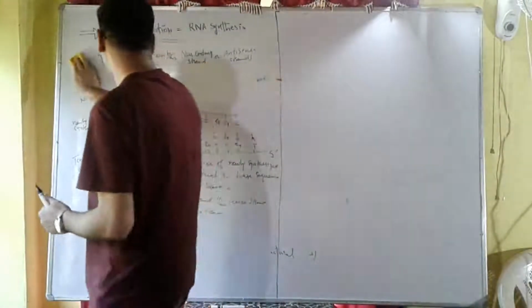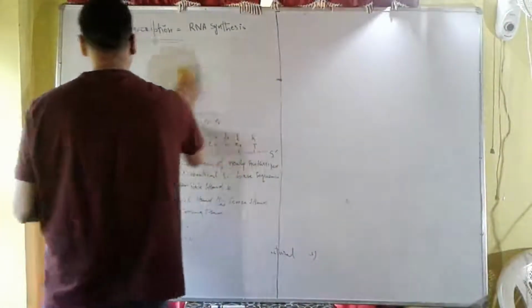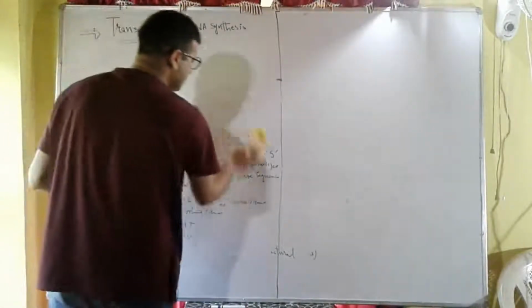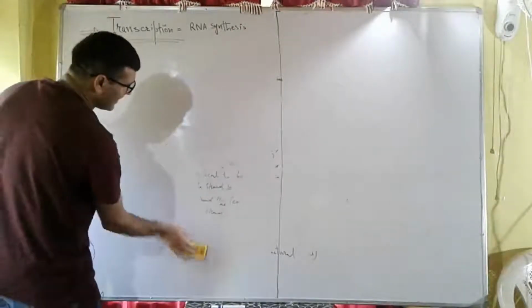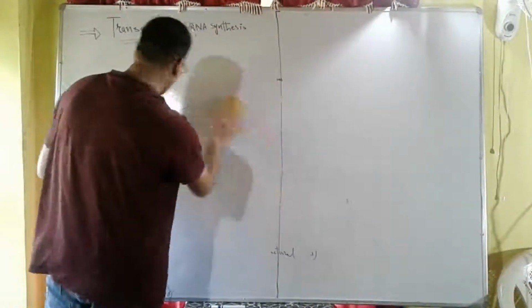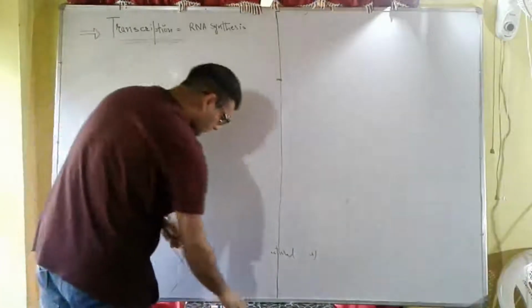Then we have what is a transcription unit. Transcription unit is a DNA segment that gets involved in the synthesis of RNA. What do you mean by transcription unit?